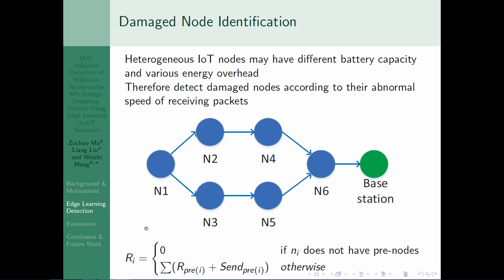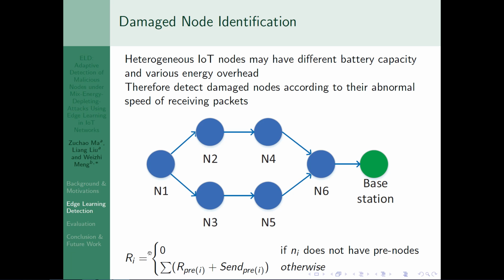The RI considers different devices located in different places of the network. For example, like this road, M6 is located on the main road, so the speed of each receiving packet should be higher than other nodes. And M1 is the first node of this road, so its receiving speed should be 0.